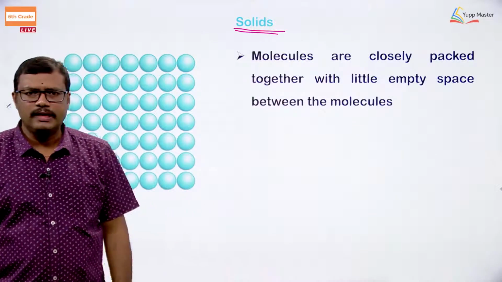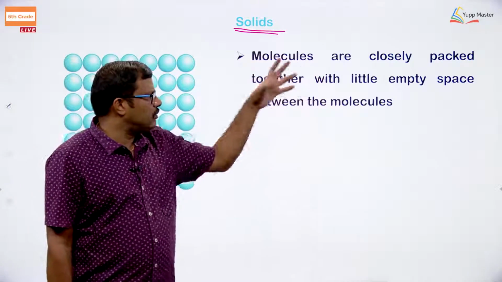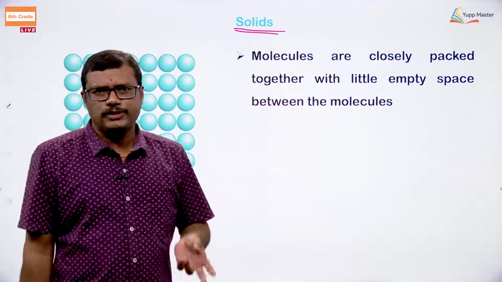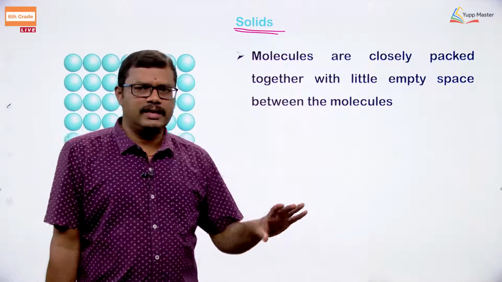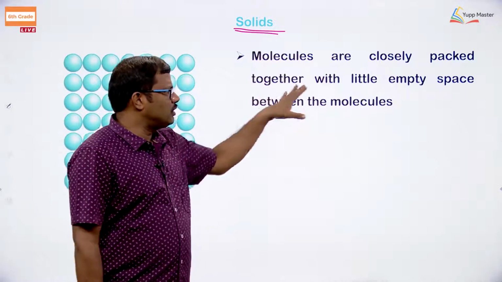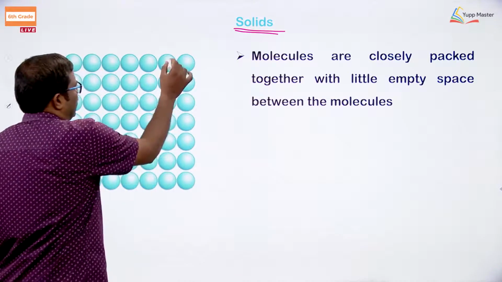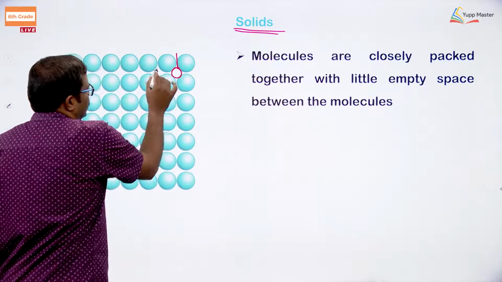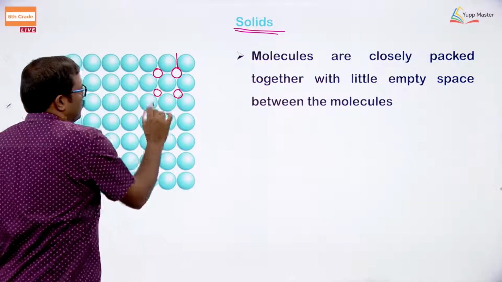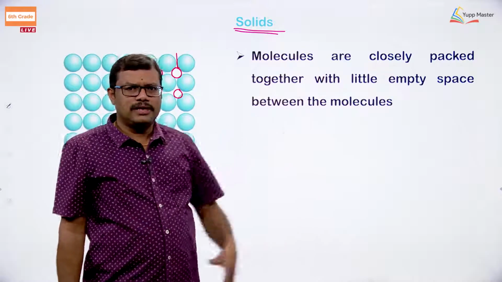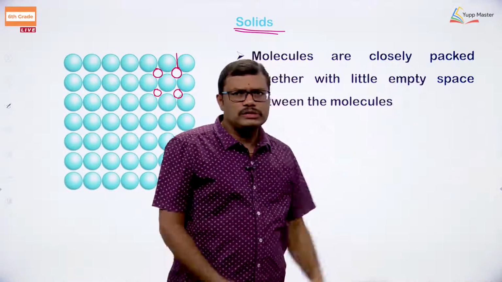First one, if we observe, the molecules are closely packed together. How are the molecules arranged? For example, if you take sugar, the sugar molecules are closely packed together. What is the space that is present between the particles? If you observe here, the space is very small. In case of solids, whether it is atoms or molecules, they are closely packed.